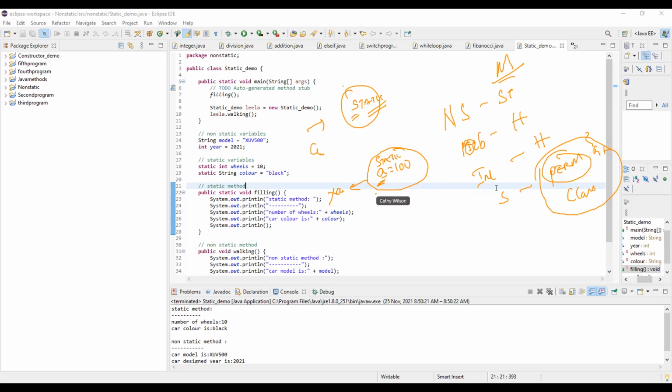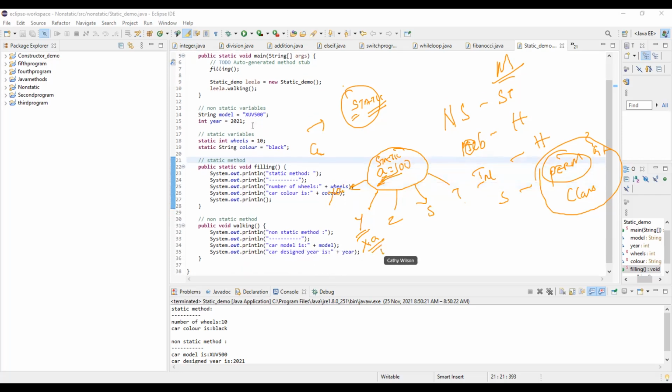Now I have Y, I have Z, and I have T. I have other classes. Now, how can I call this static variable in another class? Class name dot variable name. Excellent. So how do I need to call that? X dot A. Now, what is the value of this one? 100.